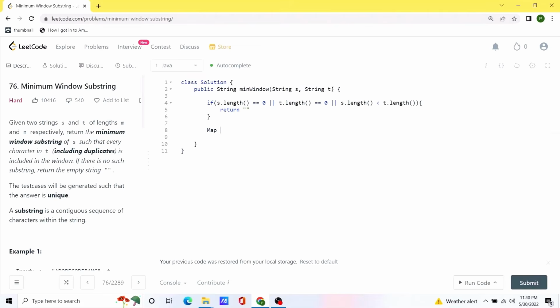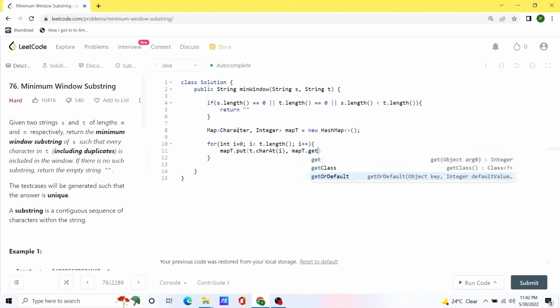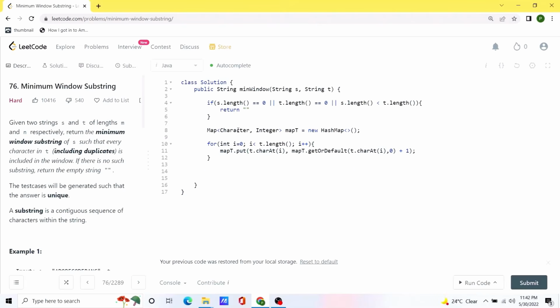string inside the hash map for all of its characters. We are going to name it map t. Now we are going to run a for loop across this given string t, and we are going to add all the entries to our map t. After the loop ends, we are going to create a variable called required that gives us the number of unique characters that are present inside our given map t hash map.